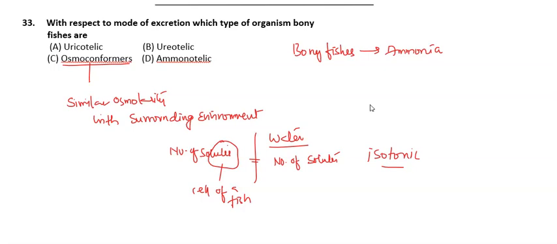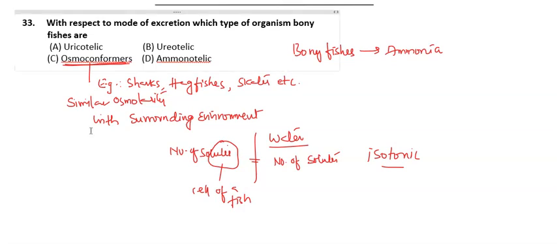So such organisms who maintain similar osmolarity with the surrounding environment are called osmoconformers. Examples of osmoconformers are sharks, hagfishes, skates, etc., organisms which show this phenomenon of osmoconforming.